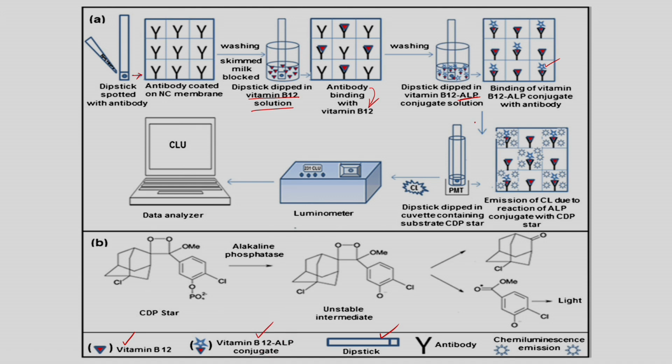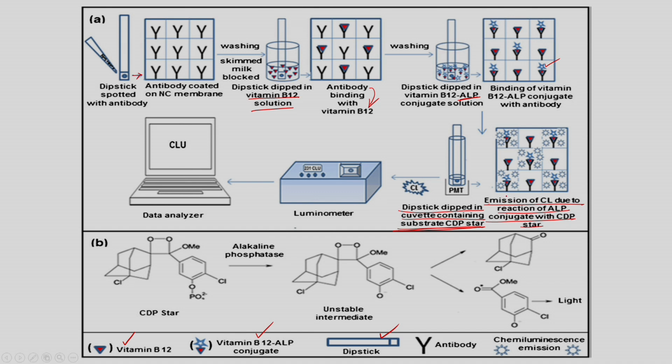So, then further it is dipped into a cuvette containing substrate CDP star. So, this substrate is nothing but a luminescent property material. Once it is dipped into this particular cuvette, there is emission of chemiluminescence due to the reaction of ALP conjugate with the CDP star.